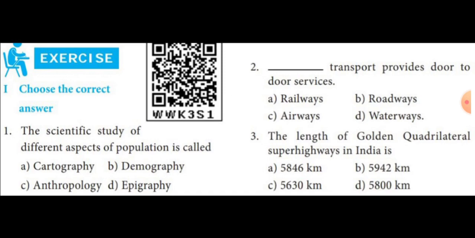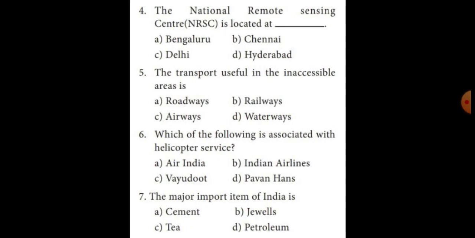5,846 kilometer. Okay. Then the fourth one is the National Remote Sensing Center. It is located at dash. Answer is Hyderabad, D option. Then question number 5. The transport useful in the enable area is airways. Answer is C option.